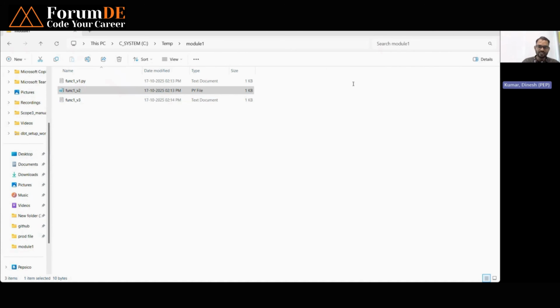So if you think about the structure of these files, version 1, version 2, version 3, each and every version is created based on the changes. If you are not using Git or any kind of version controlling tool, we have to keep each and every version of the changes, so that later, if we want to go back to version 1 rather than version 2 or version 3, we have to pick that file. There is no leverage to handle these kinds of changes at the system level without version controlling. This is what Git and GitHub actually provide.